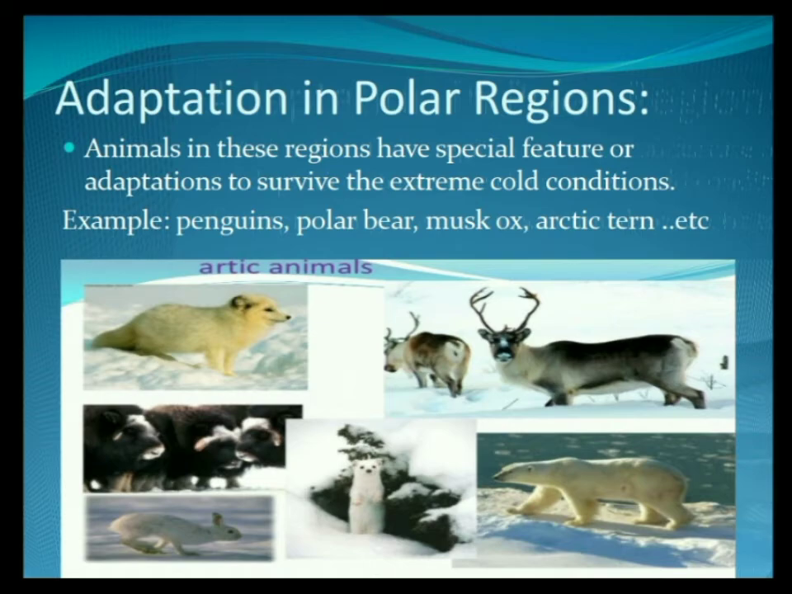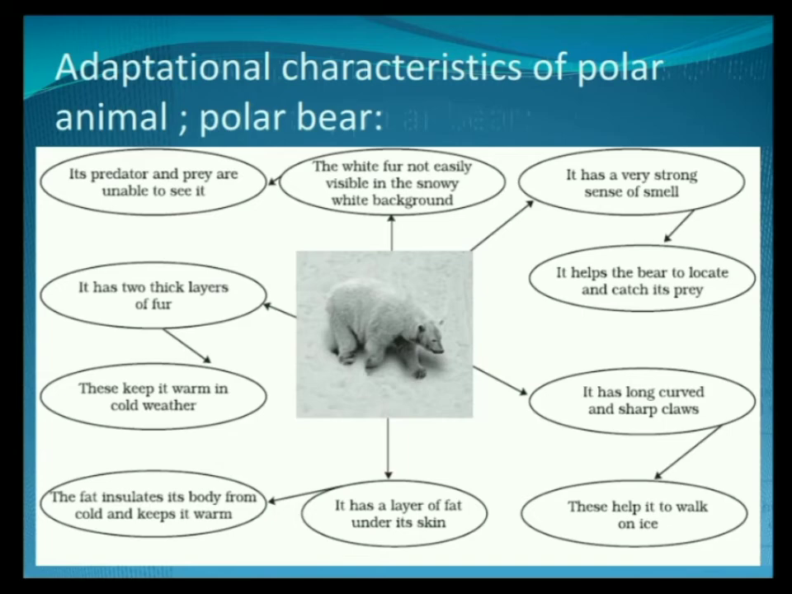Adaptation in polar regions. Polar regions are those places that are extremely cold, and only such animals will survive at those places which can tolerate that cold condition. Some examples could be penguins, polar bear, musk ox, Arctic tern. Now let's see some adaptational characteristics of the polar bear.